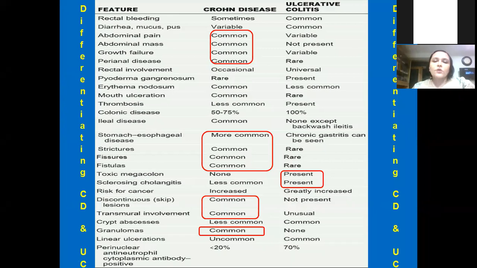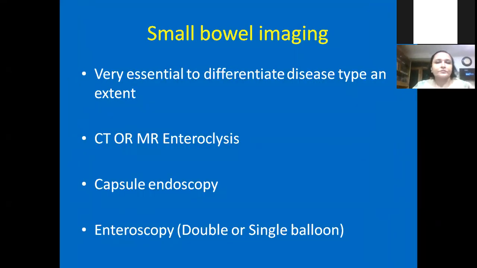And sclerosing cholangitis is more present in cases of ulcerative colitis. Percentage-wise, in adults it is 13 to 14%. But if somebody has sclerosing cholangitis, 85% of them have ulcerative colitis. So the association is like that. In Crohn's disease there is also sclerosing cholangitis, but it is present in 6 to 8%. It is more associated with ulcerative colitis.